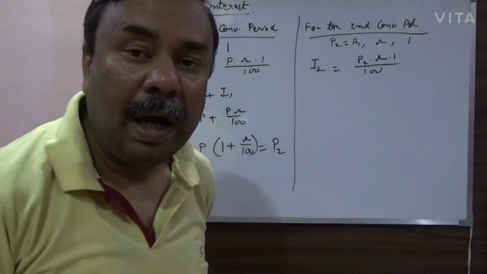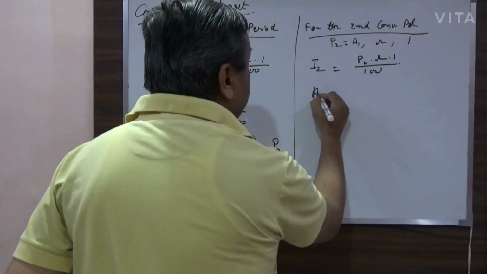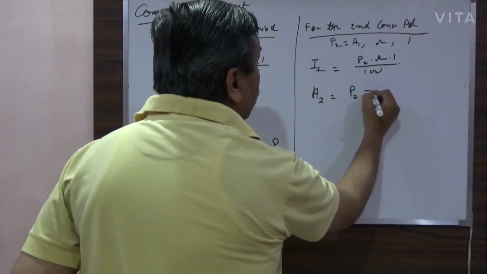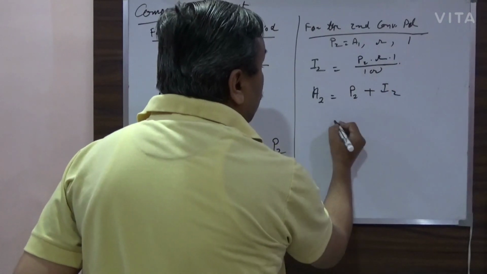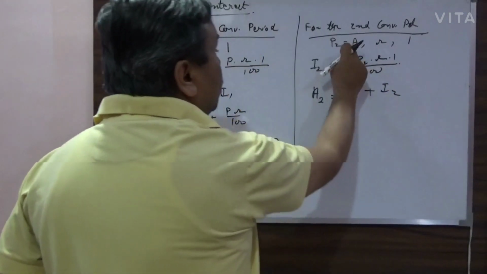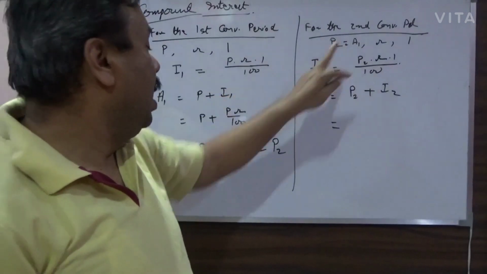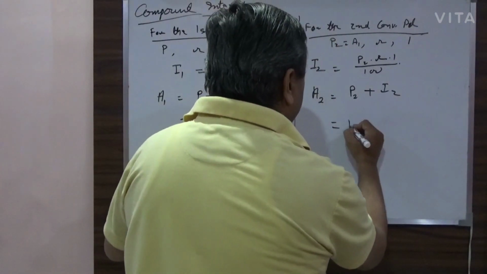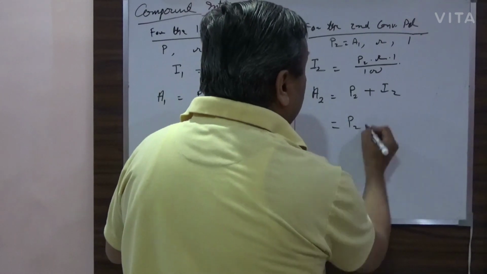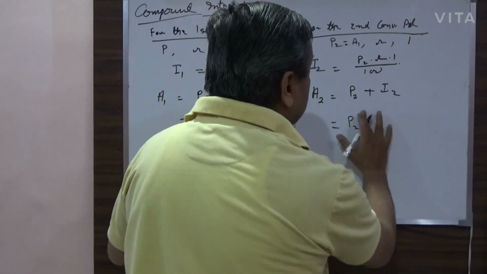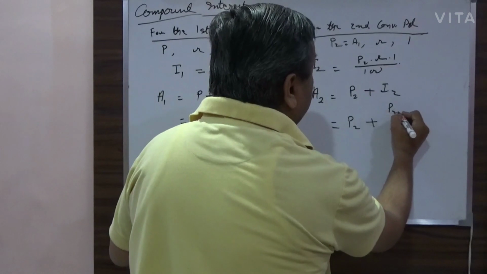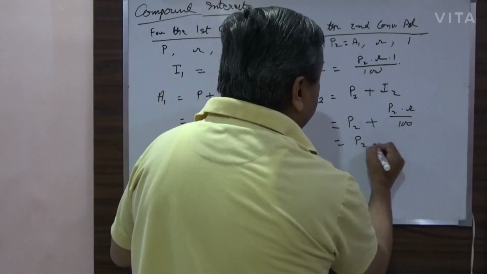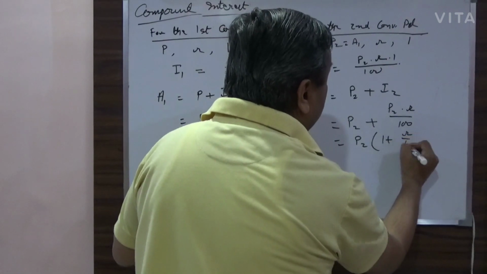Okay, and what will be the new amount A2? That will be P2 plus I2. What is P2? P2 is A1, and A1 is this one. So first I will write P2 only: P2 plus P2 into R by 100, or P2 into 1 plus R by 100.